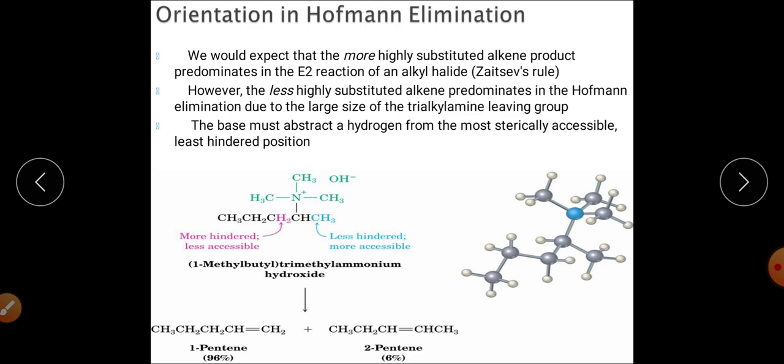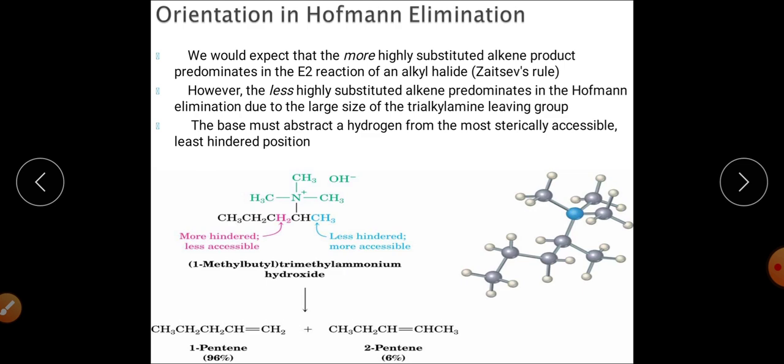Number one is the bulky leaving group or the poor leaving group. You can see that this is a very bulky leaving group, or a poor leaving group. So under basic condition, you have this carbon bearing the leaving group, and you can see that this is somewhat reddish in color and this has some different color. These two carbons are bearing the hydrogen that can be eliminated out, right?